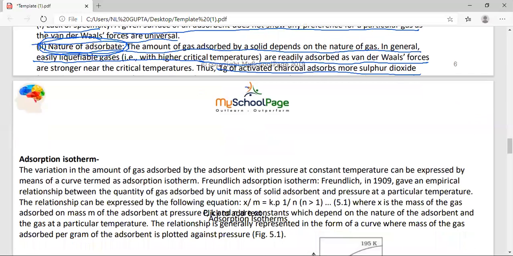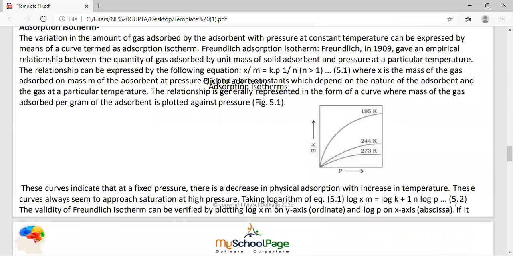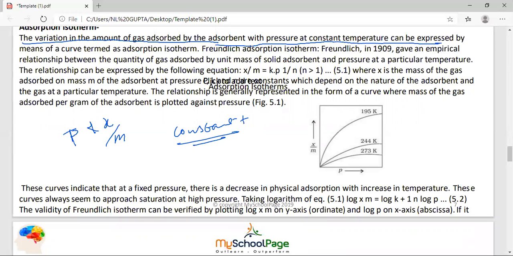Now, adsorption isotherm. Student, what is an isotherm? The graph between x by m and pressure at constant temperature T is known as the adsorption isotherm. The variation of the amount of gas adsorbed by the adsorbent with the pressure at constant temperature can be expressed by means of a curve termed the adsorption isotherm.